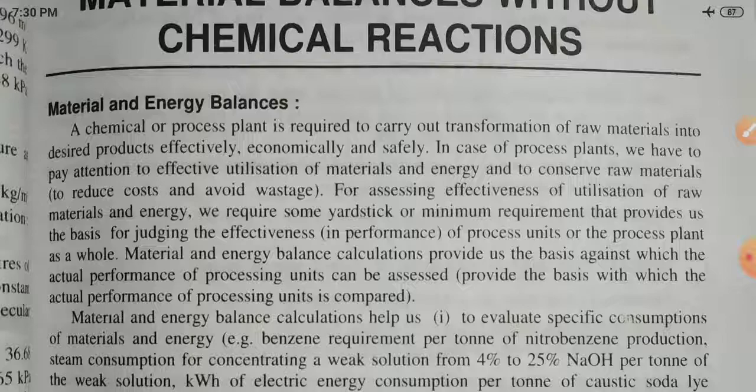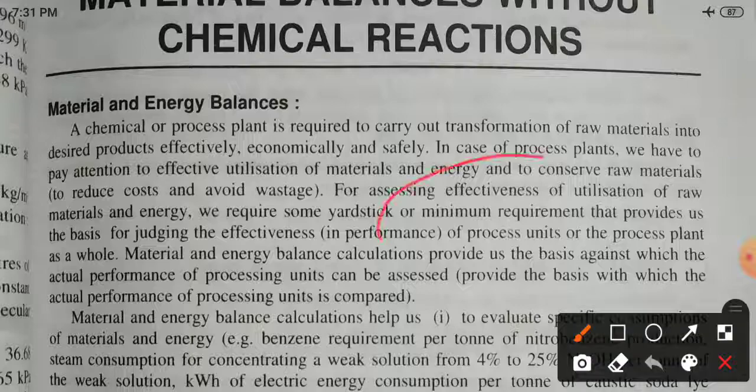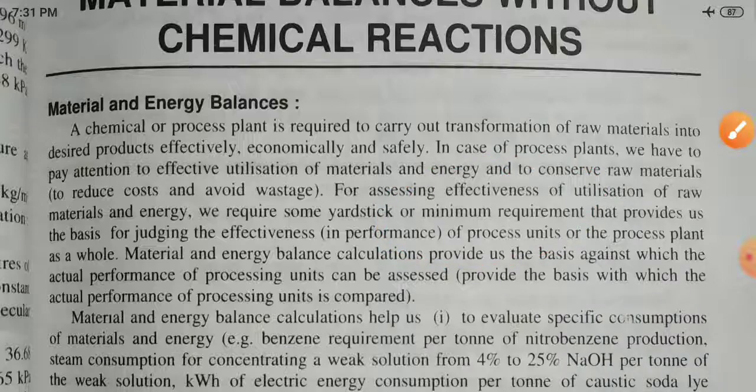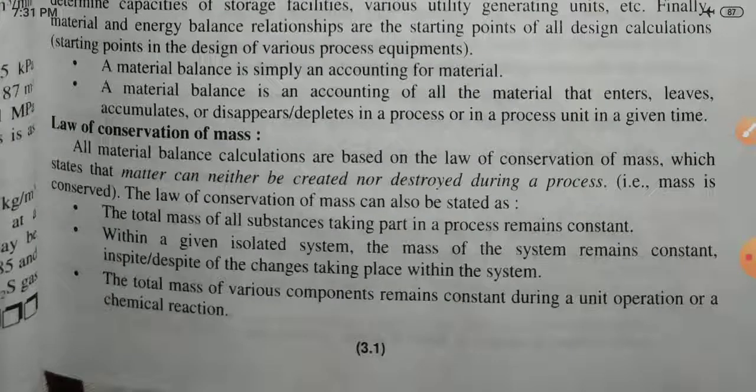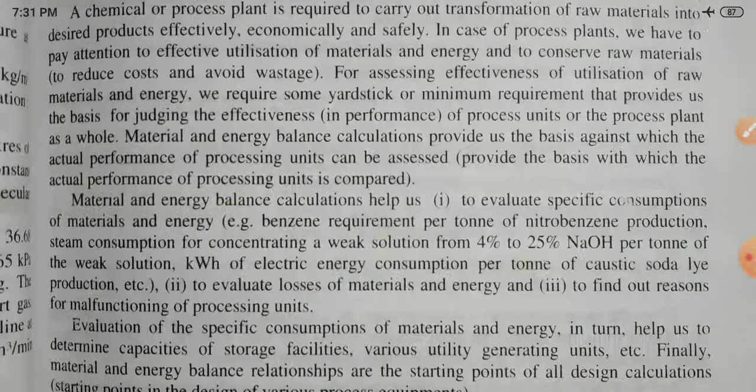For assessing the effectiveness of utilization of raw material and energy we require some yardsticks or minimum requirement. This is a minimum requirement and provides us the basis for judging the effectiveness of performance, basis, okay, which we will see in the law of conservation of mass.